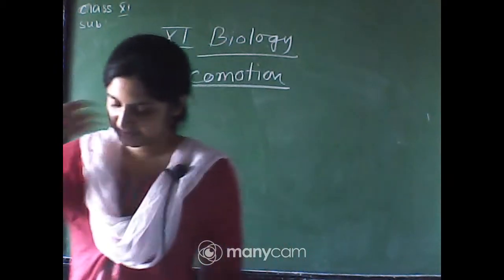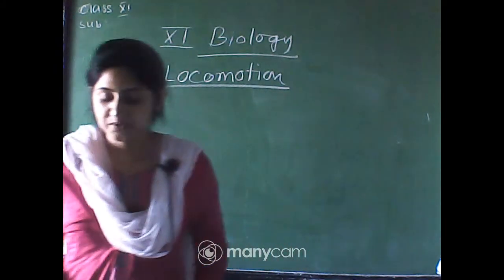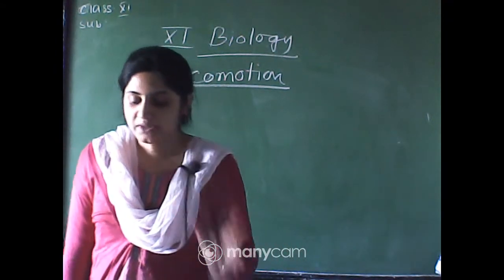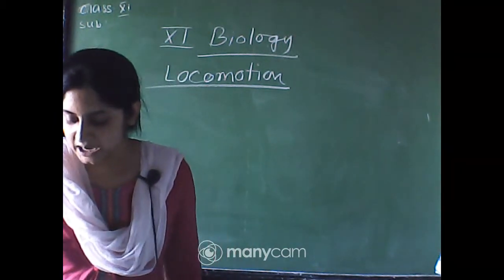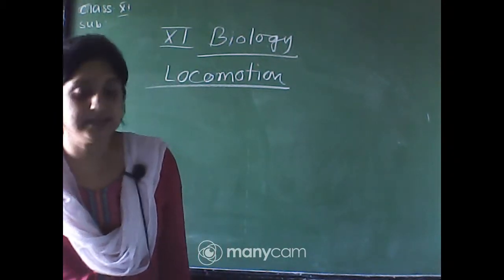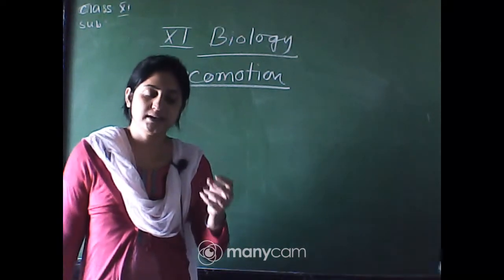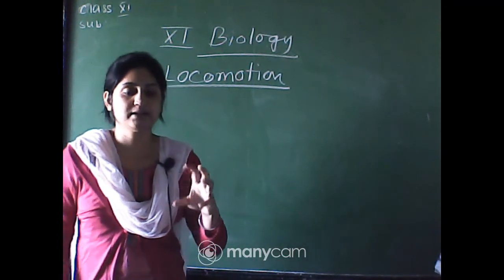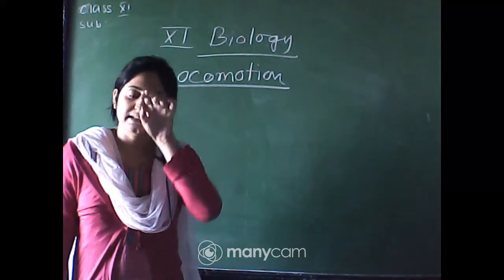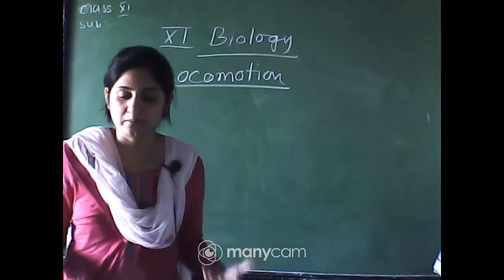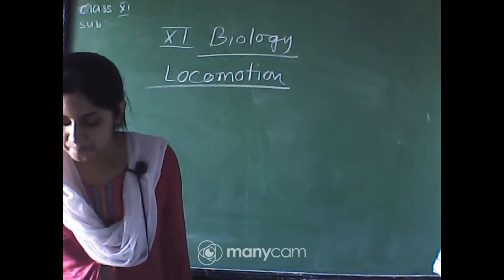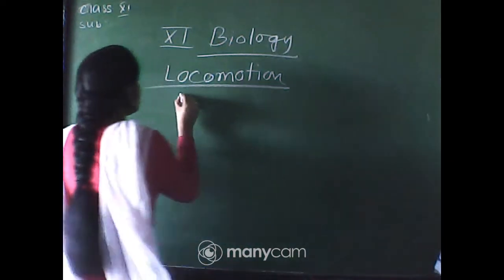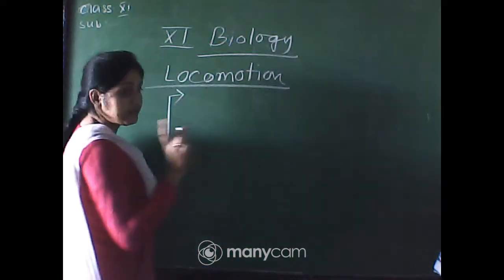So, types of movement. Cells of the human body exhibit three main types of movement, namely amoeboid, ciliary and muscular. When cilia help in the body, that is ciliary movement. When amoeba-like movement occurs, as in the phagocytosis process, that is amoeboid movement. And muscular is when muscles help in the body. So, three types of locomotion and movements occur in the human body.